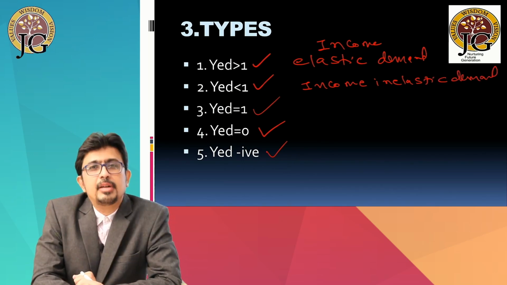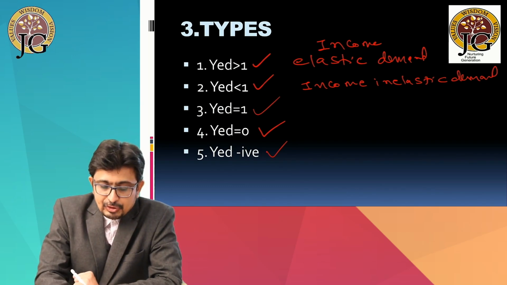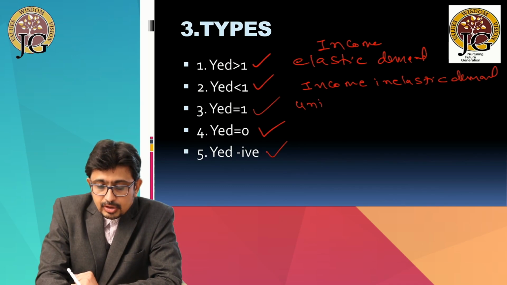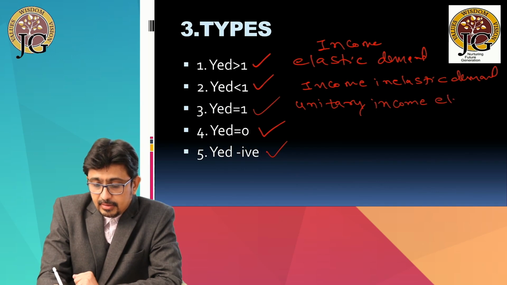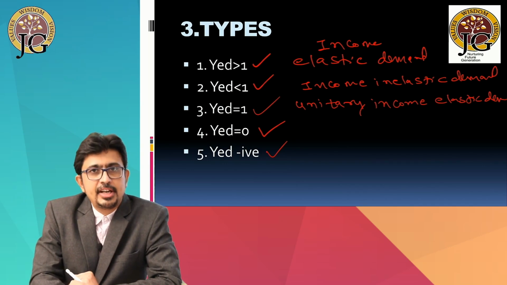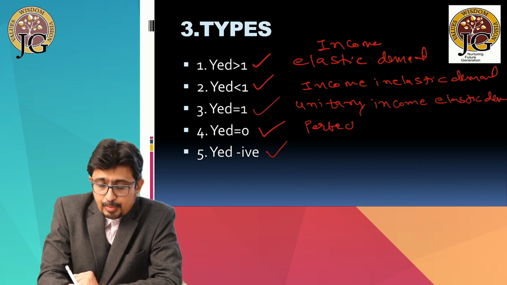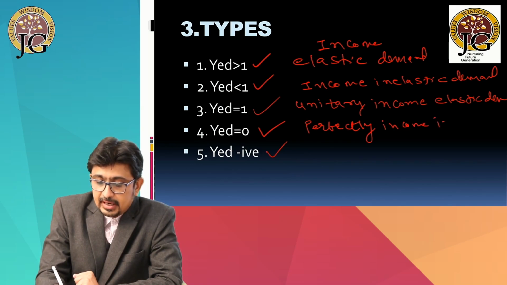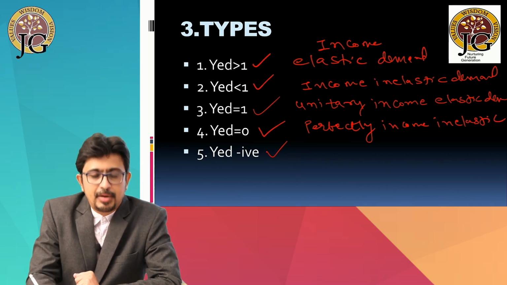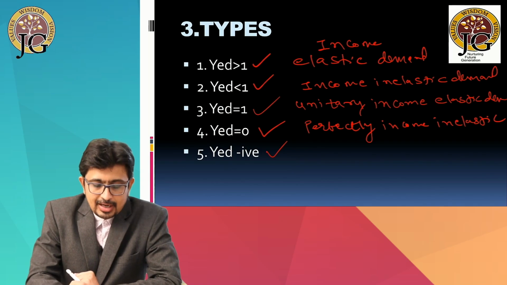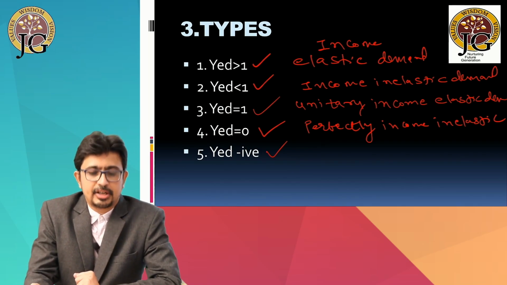Number 3 is income elasticity of demand equal to 1, and it is known as unitary income elastic demand. Number 4 is income elasticity equal to 0, and it is known as perfectly income inelastic demand. And the last one is known as negative income elasticity.